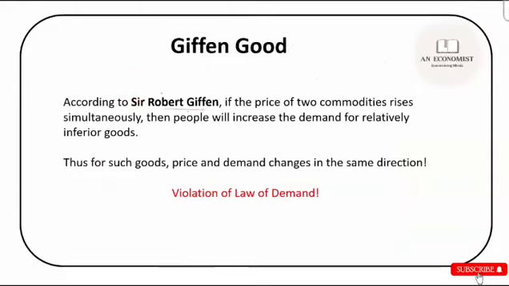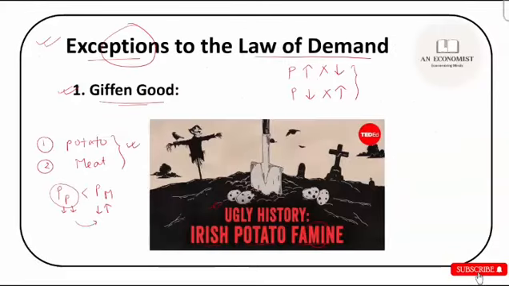According to Sir Robert Giffen, if the prices of two commodities rise simultaneously, people will increase their demand for relatively inferior goods. So what we have seen here is that potato can be considered an inferior good. That is the reason why as the price of the good falls, the demand for it also falls. So price and demand are moving in the same direction. The reason is that it is not a normal good. Potato is an inferior good here, and this sort of inferior good is the Giffen good.